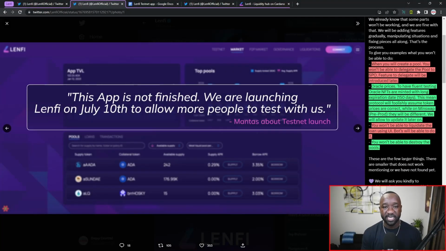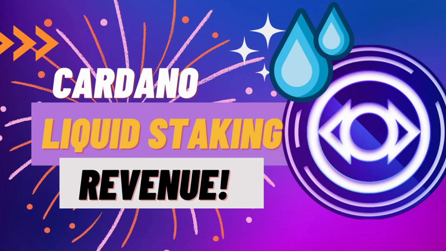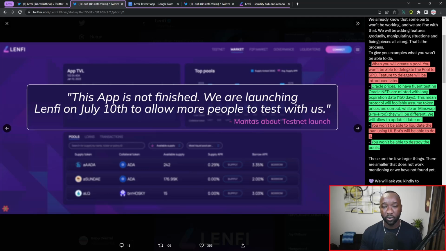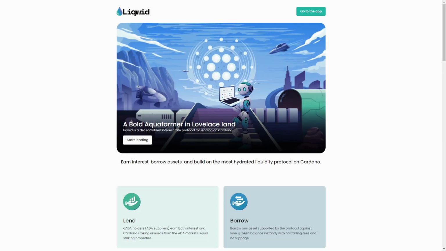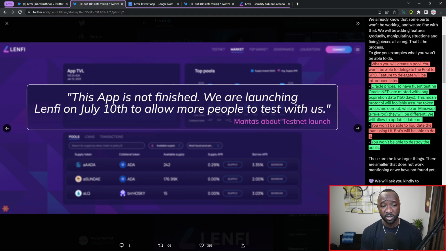And we've also seen the Indigo protocol call this liquid staking, which is basically any of the ADA that you put up as a collateralized debt position is then delegated to a stake pool. Similarly, the Liquid protocol, which is a DeFi protocol building on Cardano using peer-to-pool, is also using a similar method. So nothing extravagant here, but again, they are being fully transparent and letting us know that that feature will not be available.